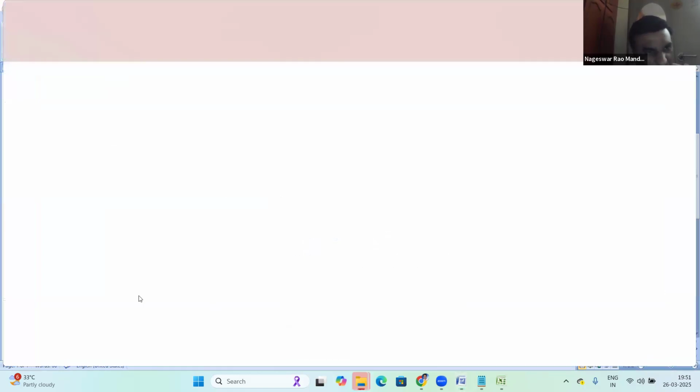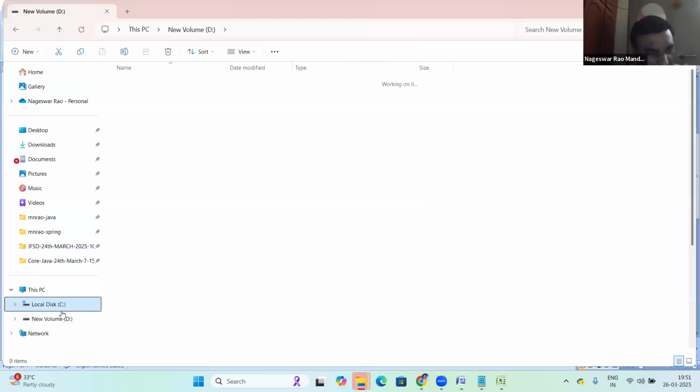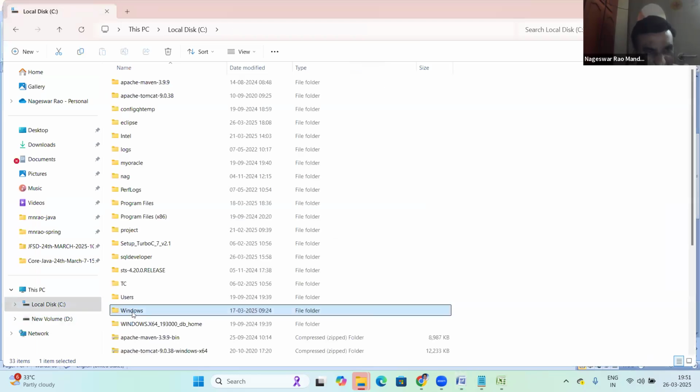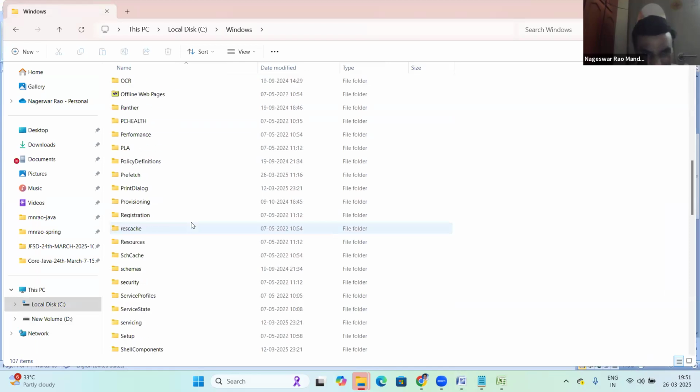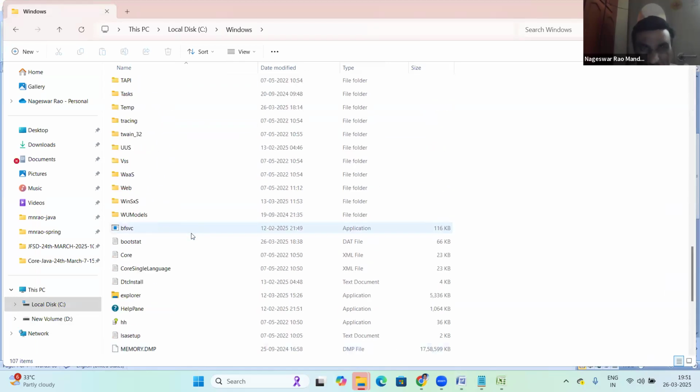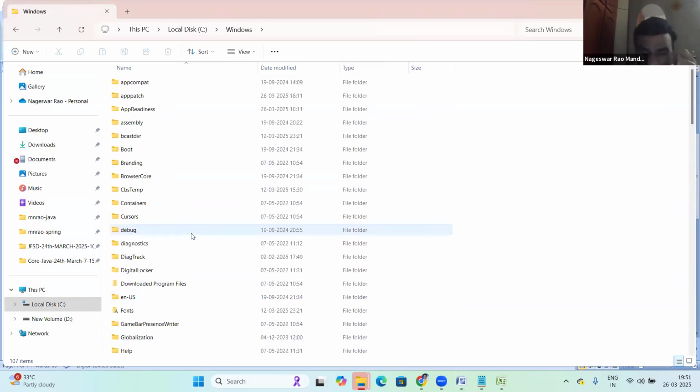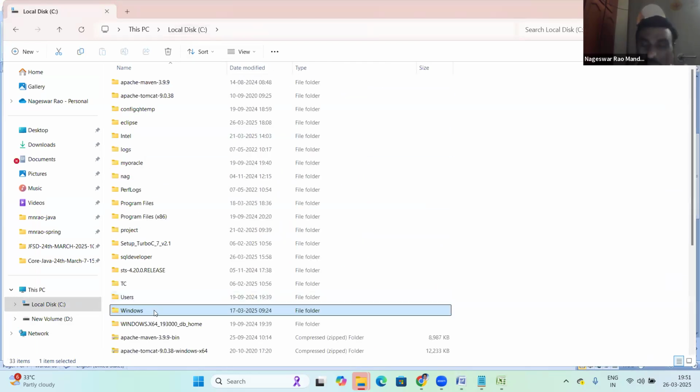See, the hard disk, C drive, D drive is a hard disk, right? In the C drive, there is the Windows OS. The complete Windows OS is in the C drive. Hard disk is for storage. Inside the hard disk is the Windows OS, right? So once you power on the system,